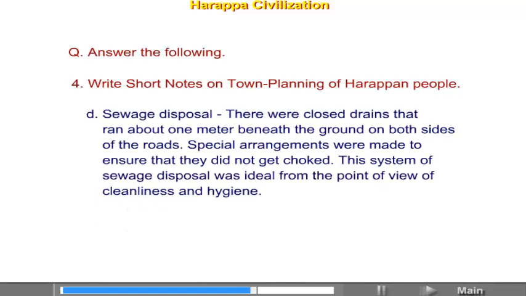D. Sewage disposal. There were closed drains that ran about 1 meter beneath the ground on both sides of the roads. Special arrangements were made to ensure that they did not get choked. This system of sewage disposal was ideal from the point of view of cleanliness and hygiene.